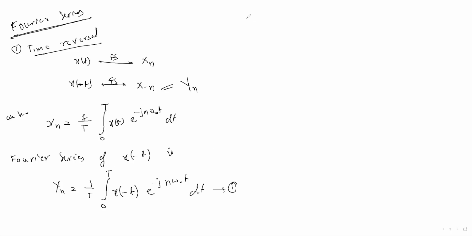Now, just take, as in the Fourier transform also, you can assume minus t as p. Then what will be dt? dt equals minus dp, and t can be replaced by minus p.